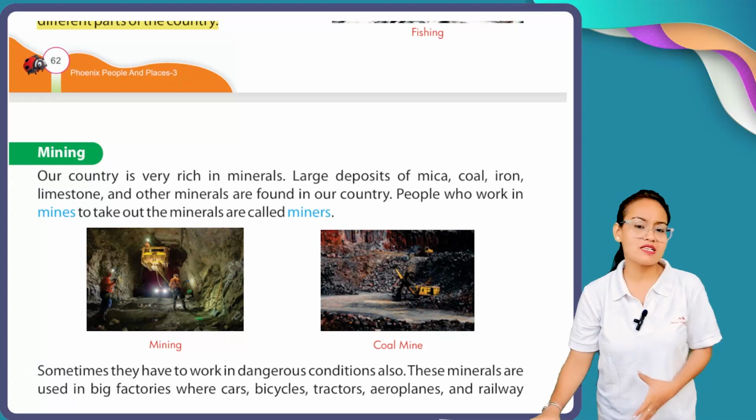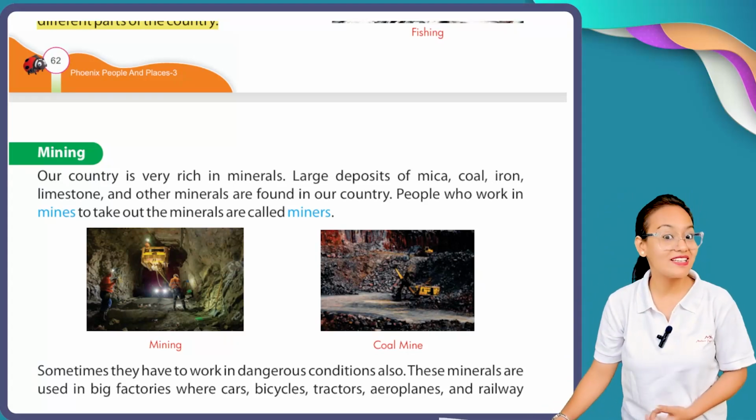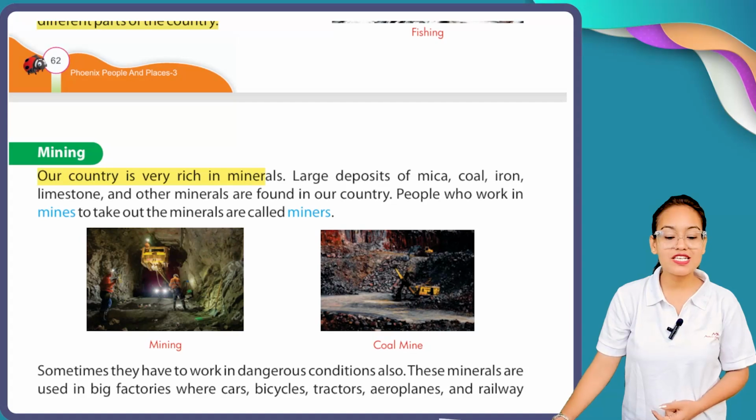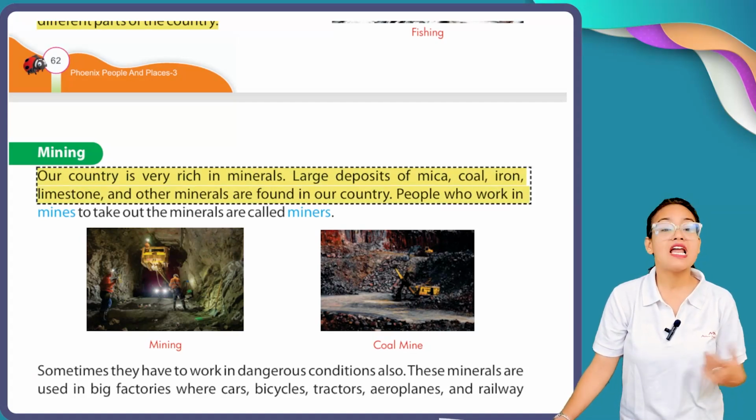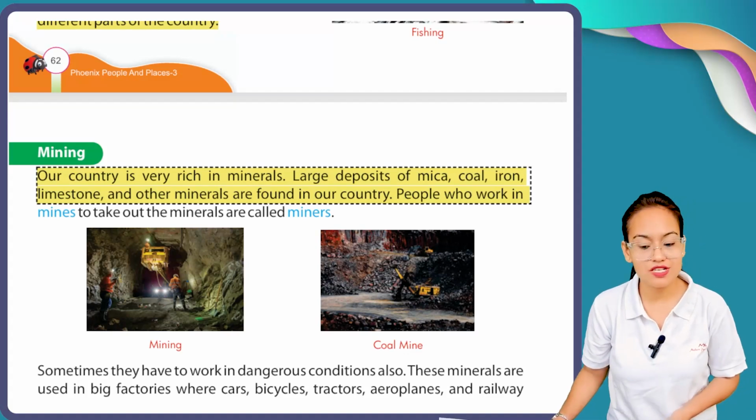After all these industries, here comes the turn of the mining industry. Our country is very rich in minerals. Large deposits of mica, coal, iron, limestone and other minerals are found in our country.